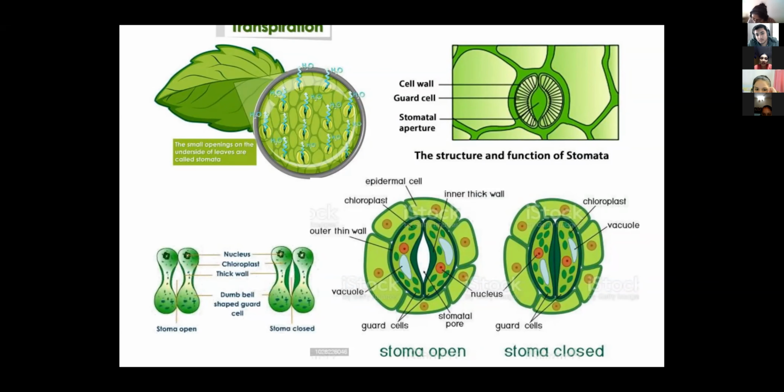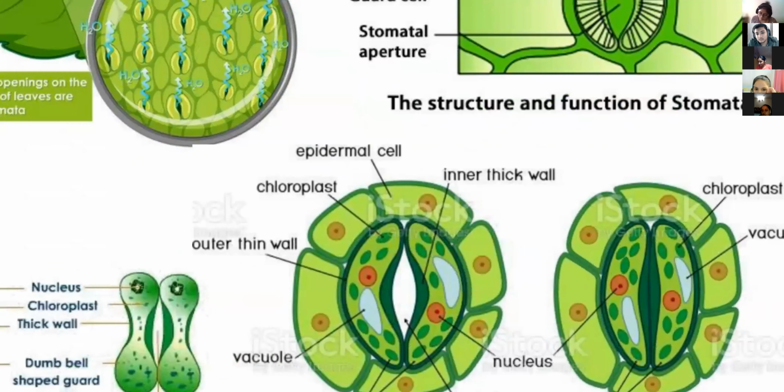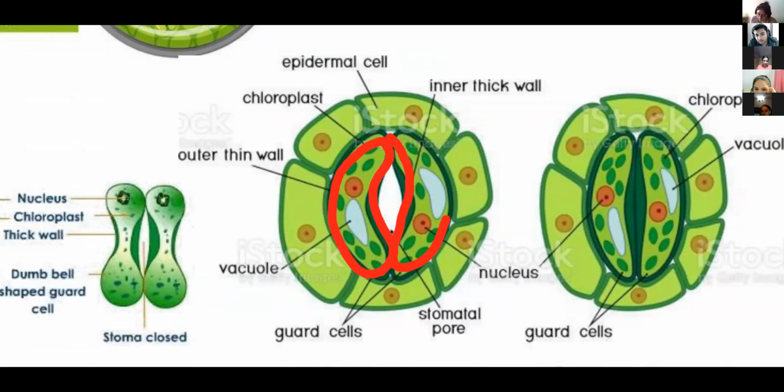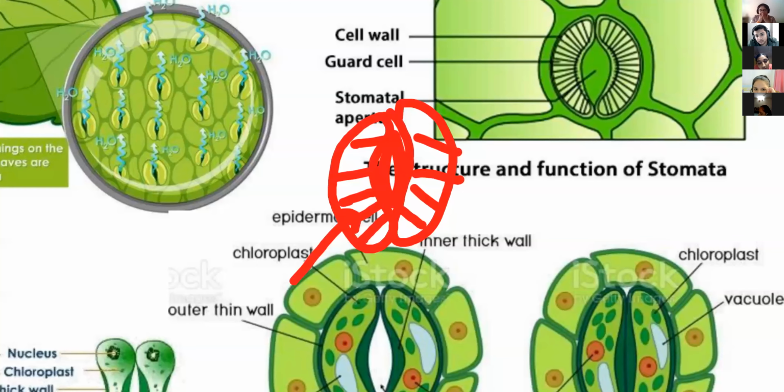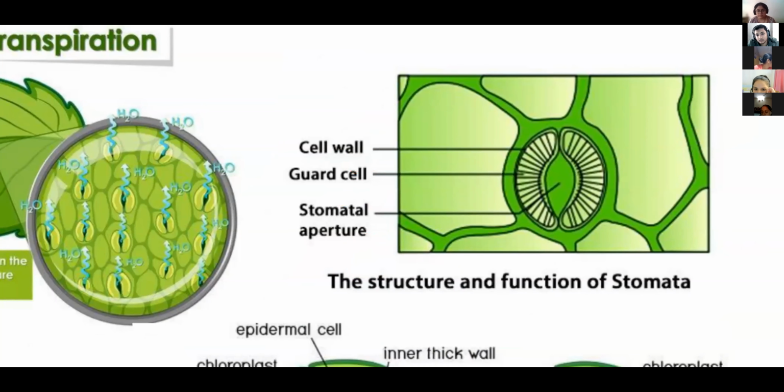Now, I told you that the walls of the guard cells are there. When water enters, these walls get stretched towards the outer side. That's why at the center over here, a pore is created. What is responsible for stretching this wall? For that, remember this structure. Can you make out this lining?